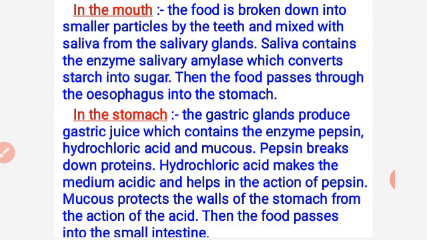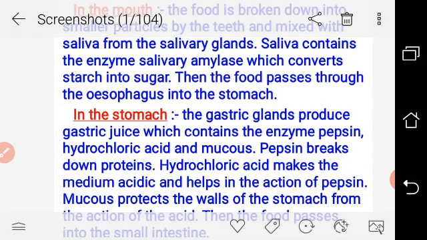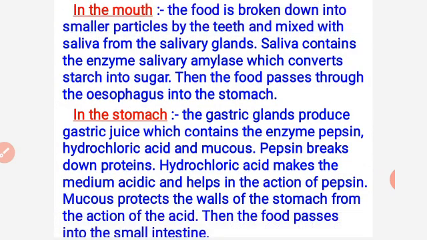Saliva contains the enzyme salivary amylase, which converts starch into sugar. Starch is a large molecule of food which is converted into the simplest molecule with the help of salivary amylase only, which is secreted by the salivary glands.